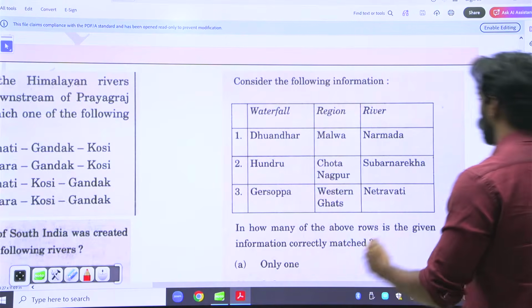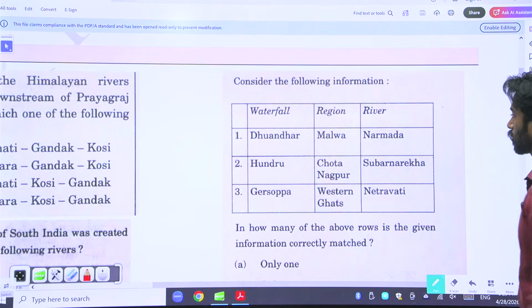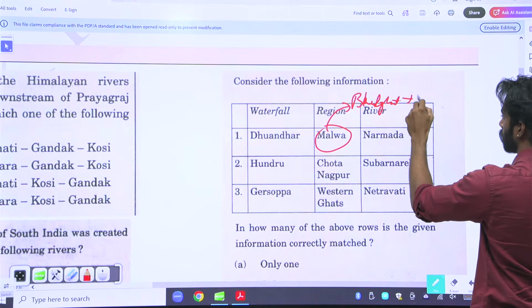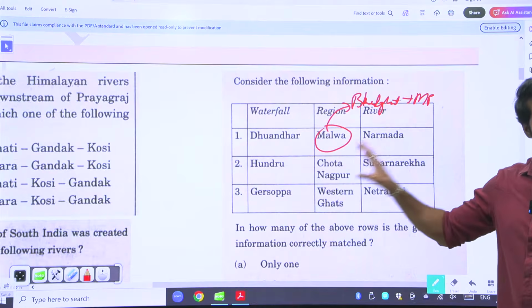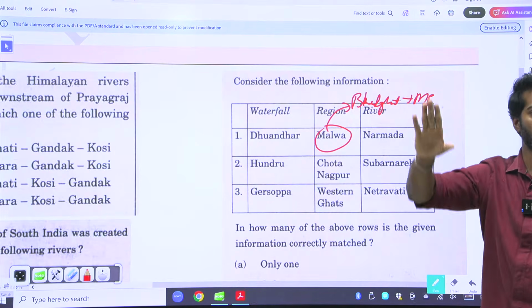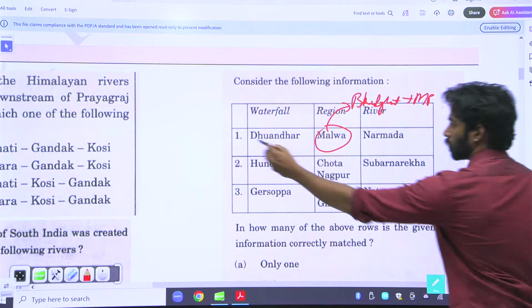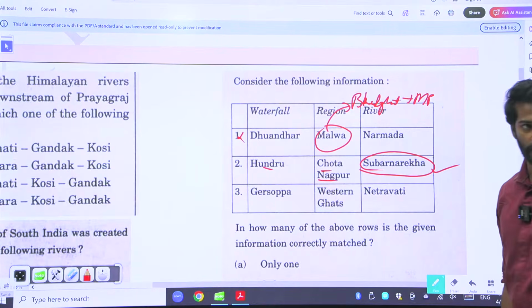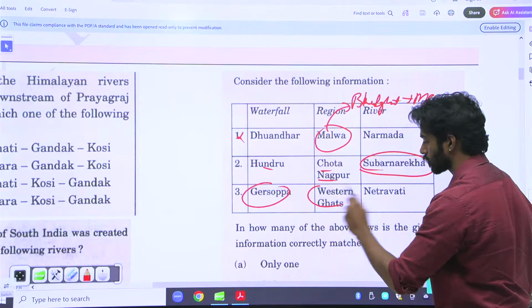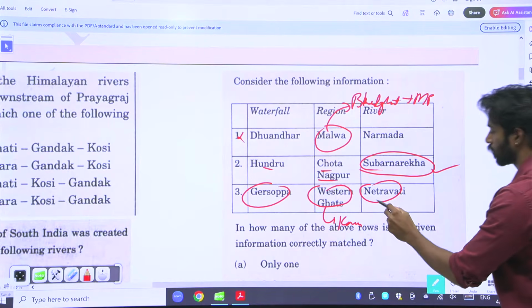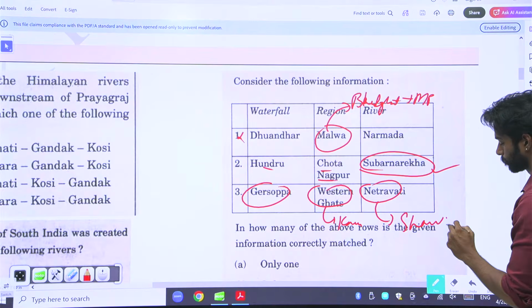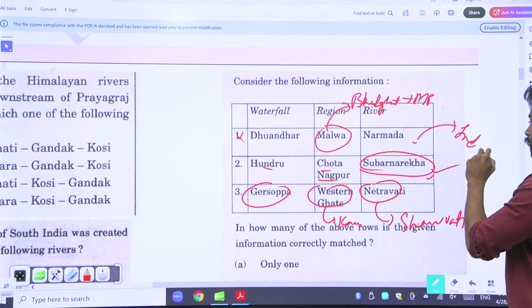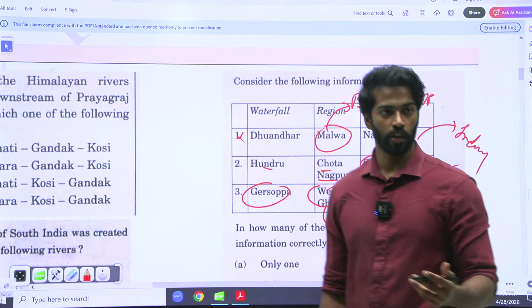Okay. Dhuandar is not in Malwa, it is in Bedaghat, that is in MP. So it's not in Malwa. MP is in Malwa, but it is on the eastern side of Malwa. So one is wrong. Hundru is in Chota Nagpur Plateau and is through a Subarnarekha. And Jog Falls is in the Western Ghats, that is in Karnataka, but it's not Netravati, it is Sharavati. Netravati, Sharavati, Subarnarekha, and Narmada all are independent rivers. They are not tributaries of any other river. So this is very factual.